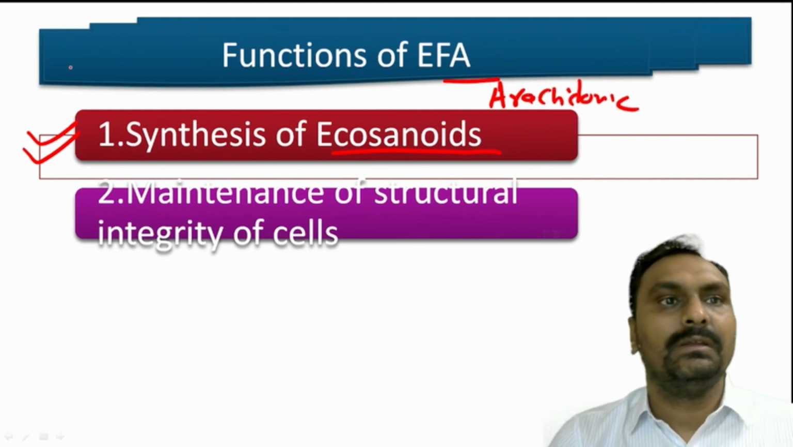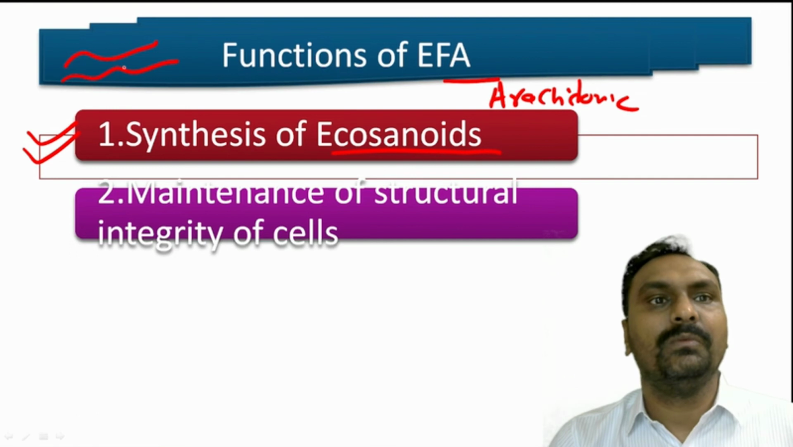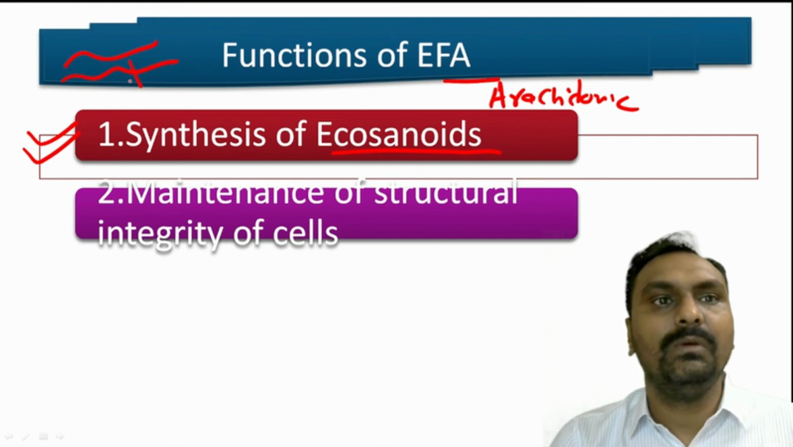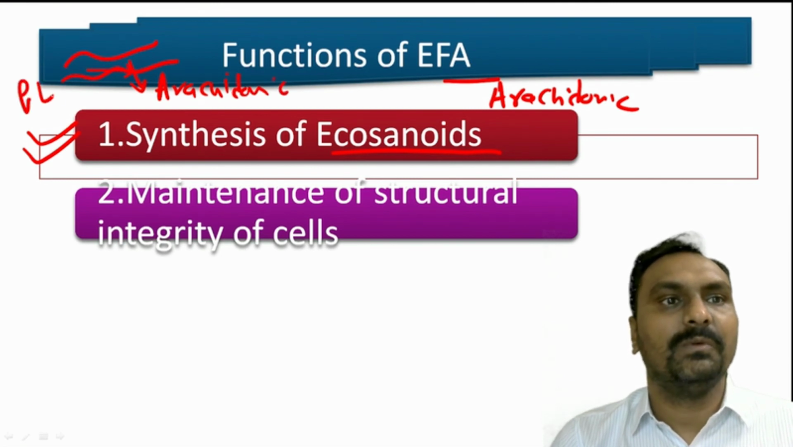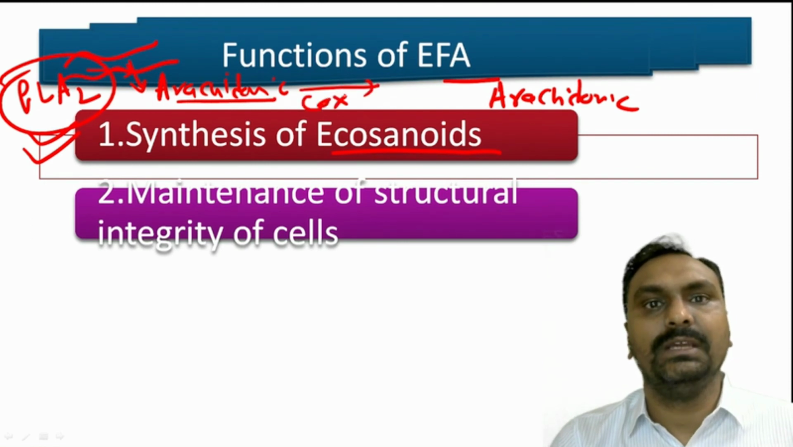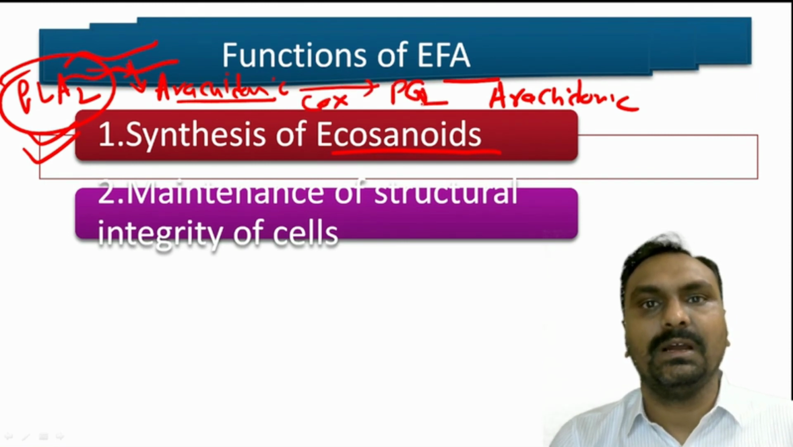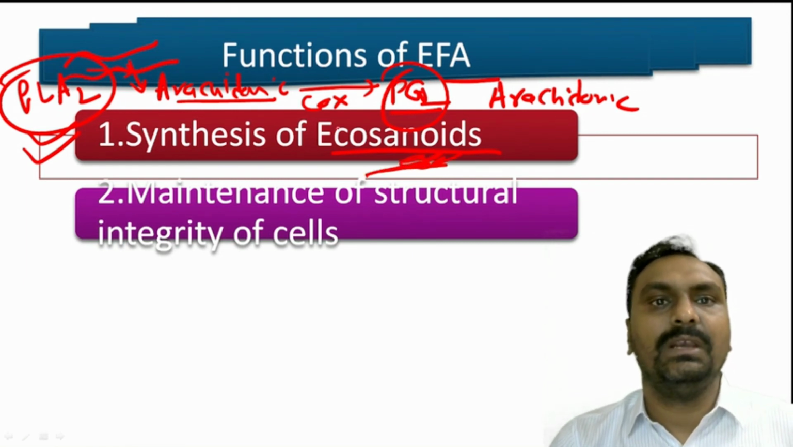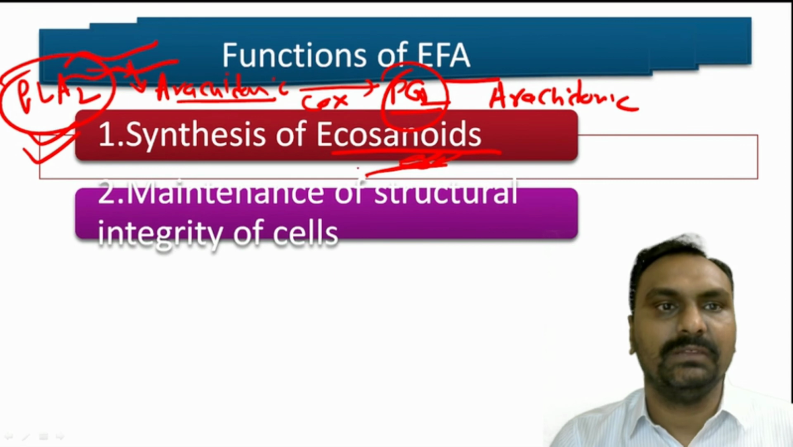From the membrane-bound phospholipid like lecithin, it is broken down and arachidonic acid is synthesized with the help of phospholipase A2. This arachidonic acid, with the help of cyclooxygenase, produces prostaglandins, and leukotrienes, which are also called eicosanoids. Leukotrienes are synthesized by the lipoxygenase pathway.